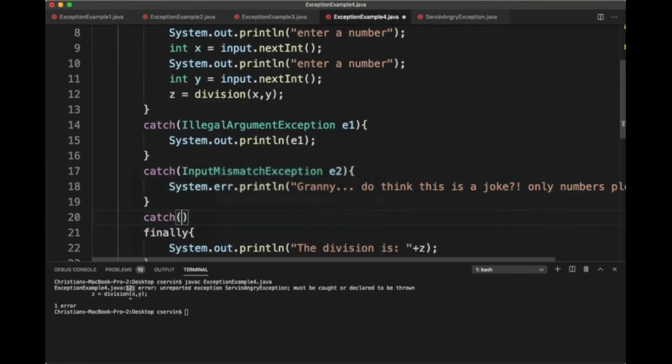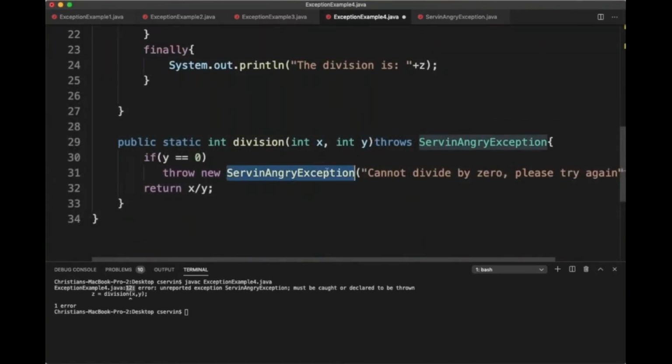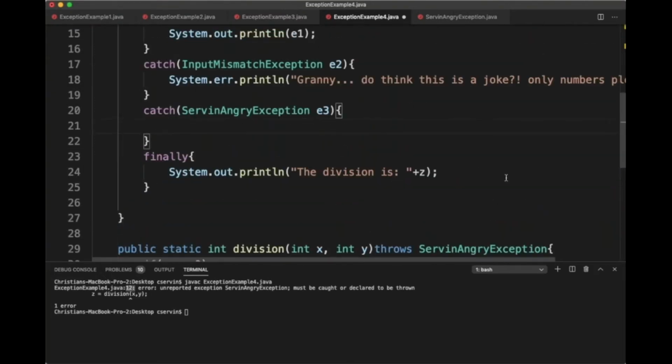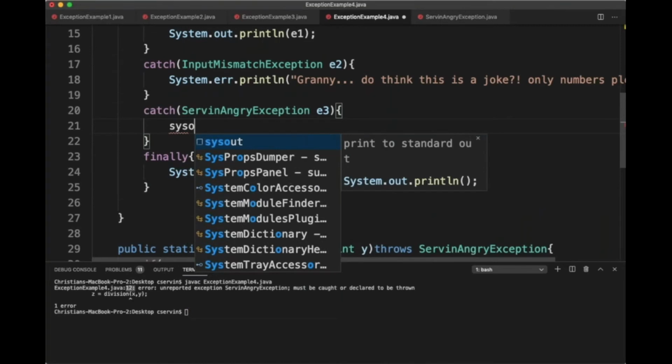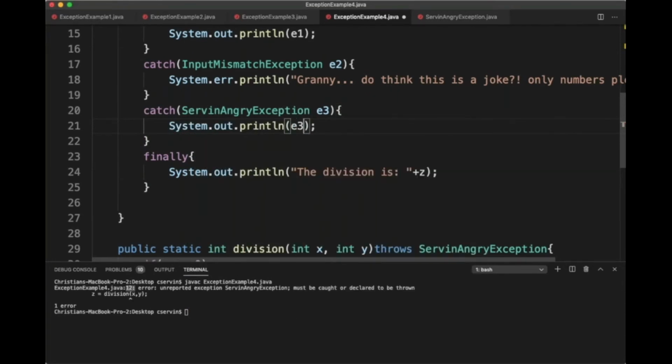We can create a catch that takes the serving angry exception E3, and then here we can do either one or the other, because in serving angry exception we already threw a message here: Cannot divide by 0, please try again. Oh, okay, that's fine. So what you can do here is simply print E3 without any problem. We're just going to extract the value contained in the exception and report it.